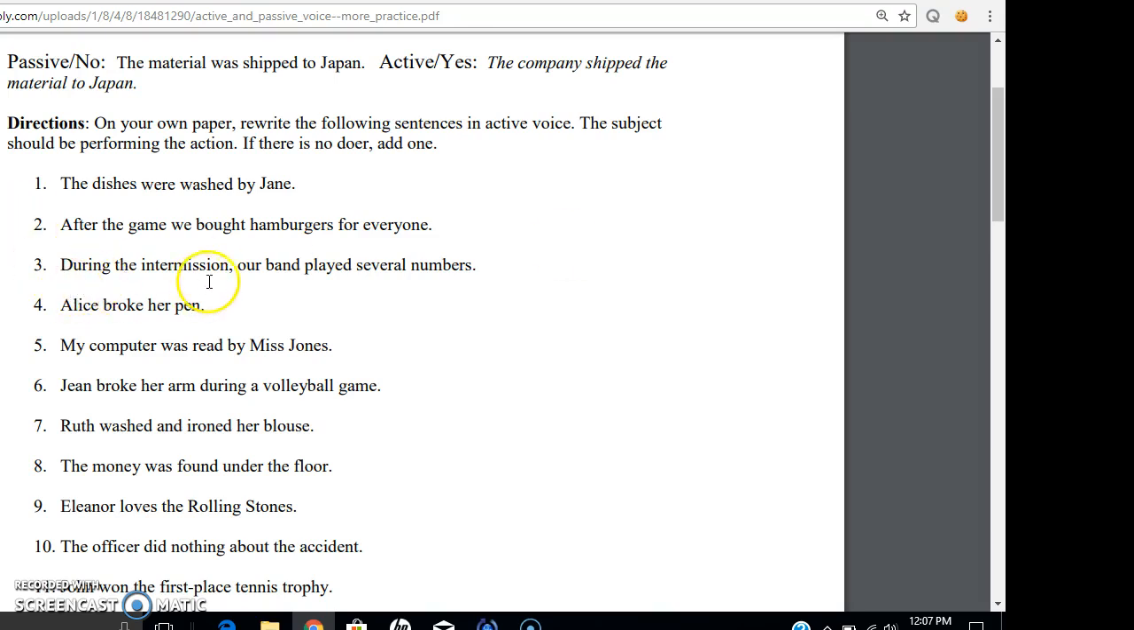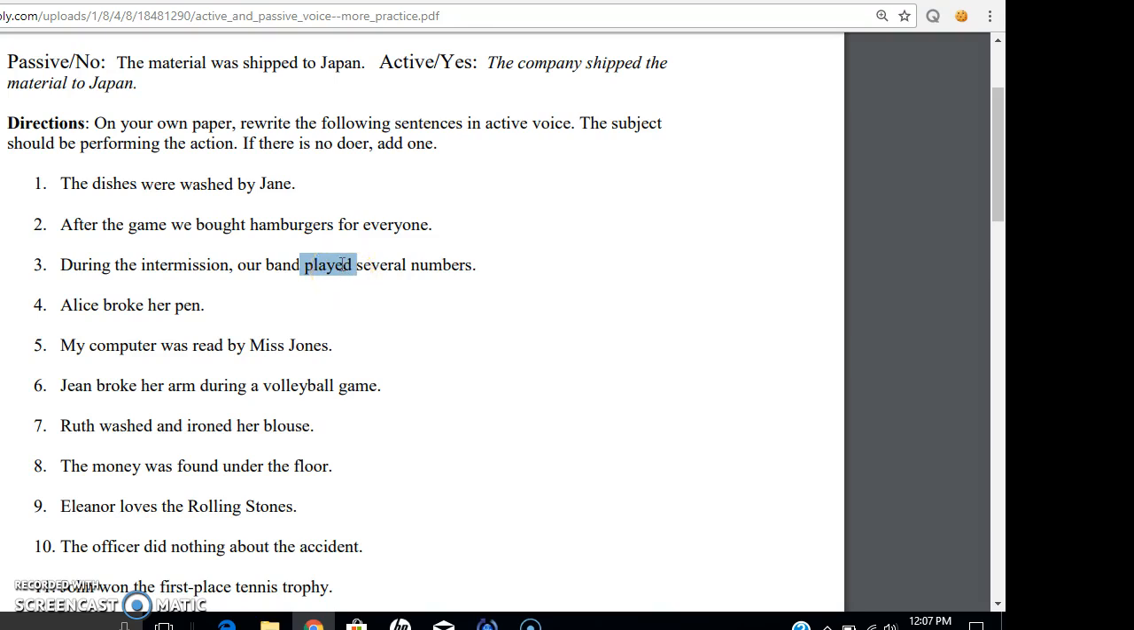Looking at number 3. During the intermission, our band played several numbers. All right, what's our verb in the sentence? Our verb is played. Is that past, present, or future? Well, it's past. How many verbs are there? There's only one, so most likely this is going to be active voice.